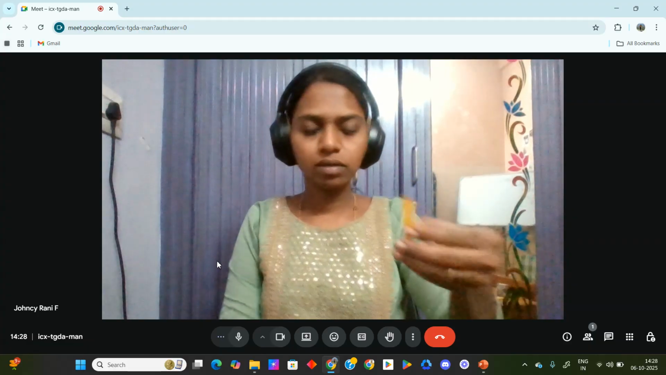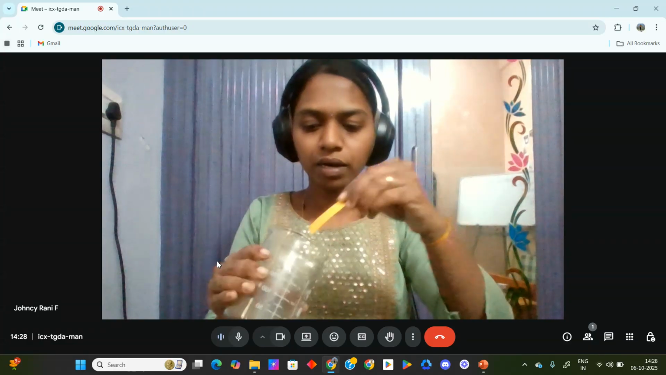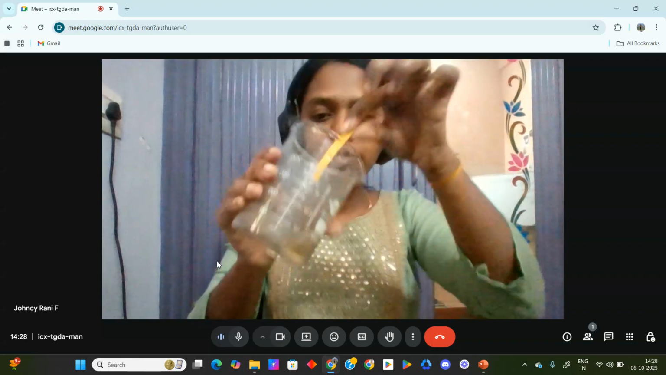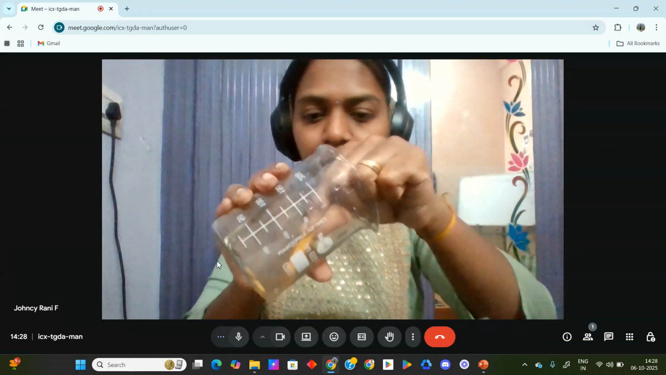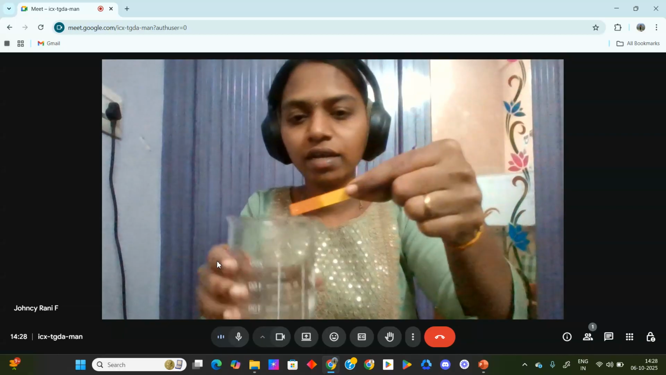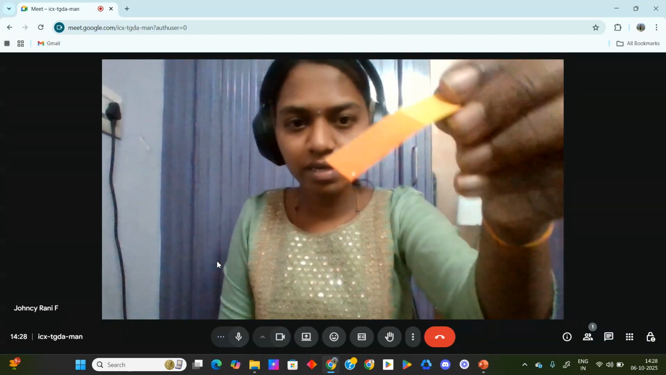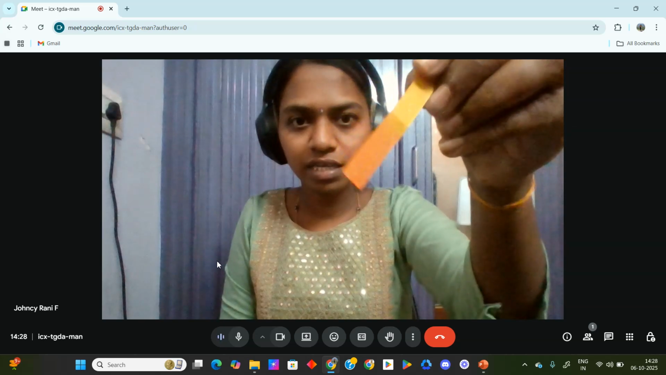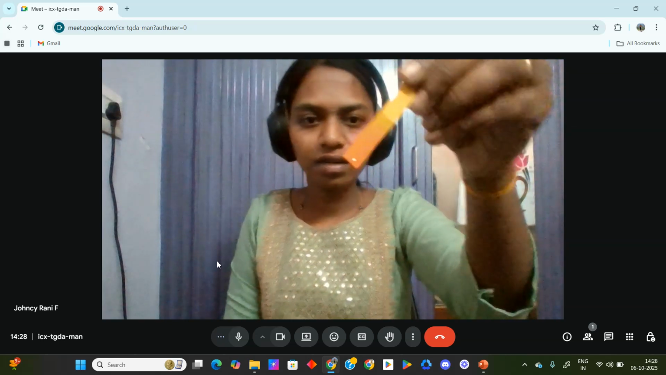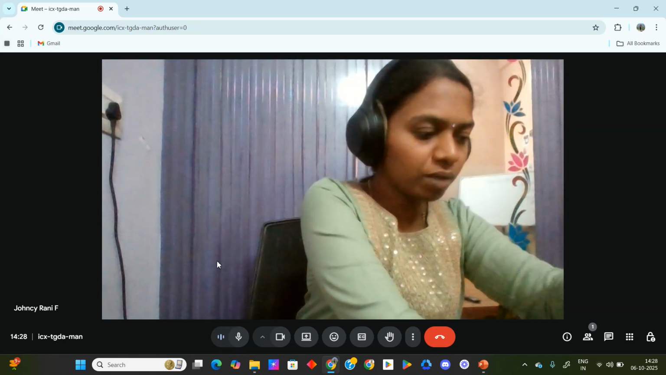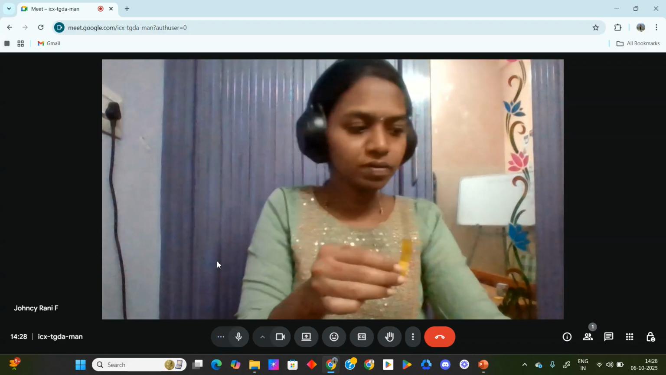And the second one, this pH paper, I am going to test with beaker B, and look here, its color is changing into red, isn't it? Its color is changing into red. So now we are going to compare these two pH papers.